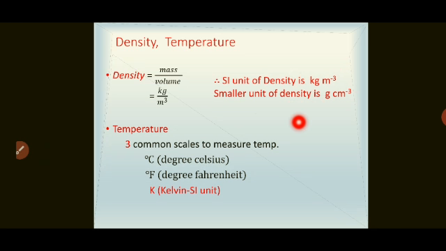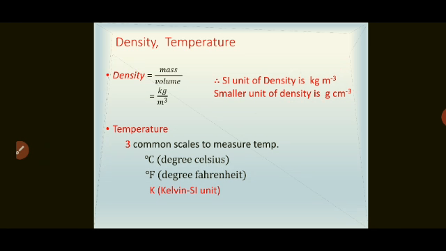Then let us have another quantity, that is temperature. Many times we feel fever, means our body temperature increases. So how can we recognize this or find this? By using the thermometer. Have you seen the graduation or the numbering on the thermometer? It is always there in degree Celsius or degree Fahrenheit.